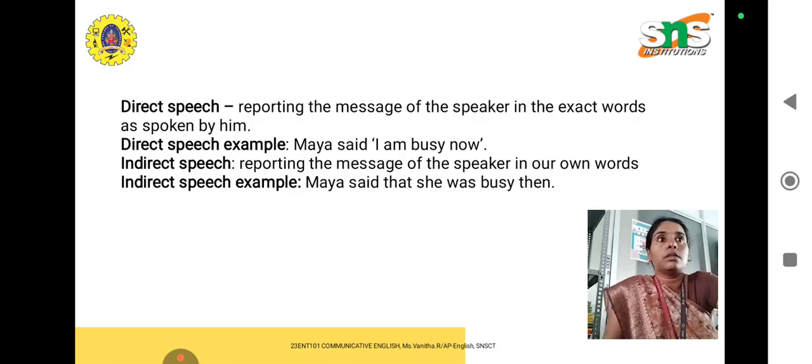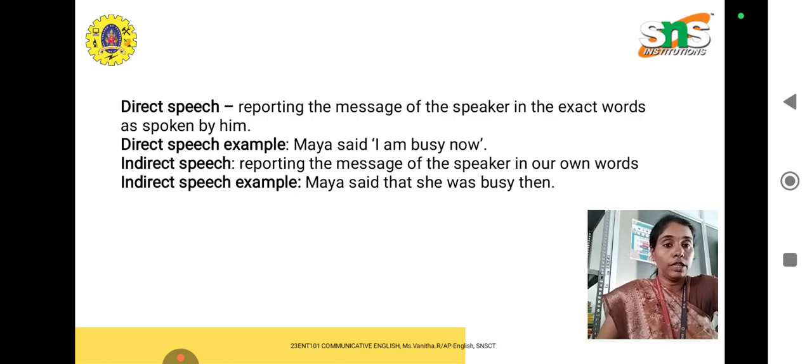Like, he says, "My girlfriend came yesterday." When I change it into indirect speech, he says that his girlfriend had come the day before. Instead of yesterday, I am using the day before. In indirect speech, I am not going to use the same word.